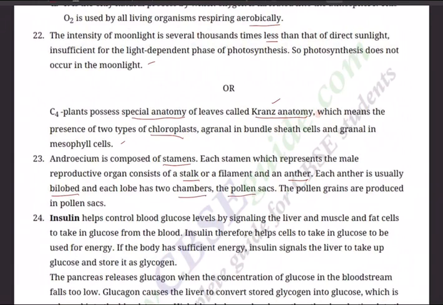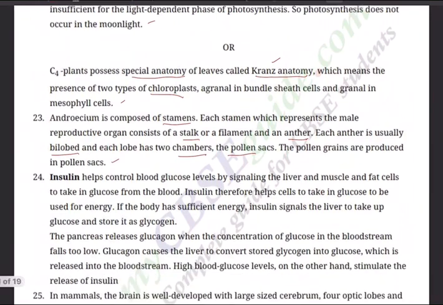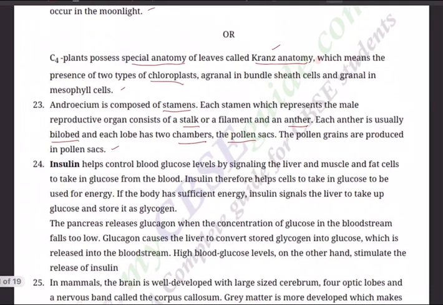The pollen grains are produced in the pollen sacs, and there will be meiosis in the anther cells, and the 2n number will be reduced to n number. Diploid becomes haploid. By the time pollen grains are formed, they will be haploid in nature.